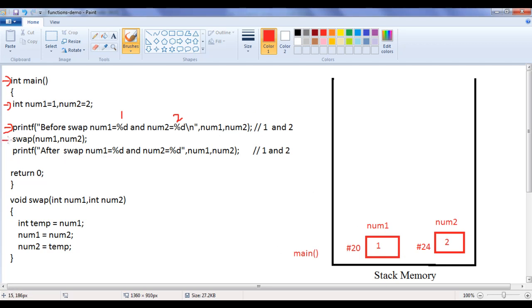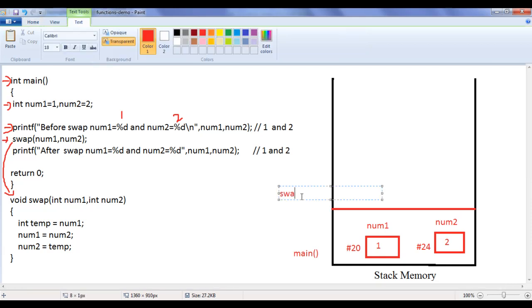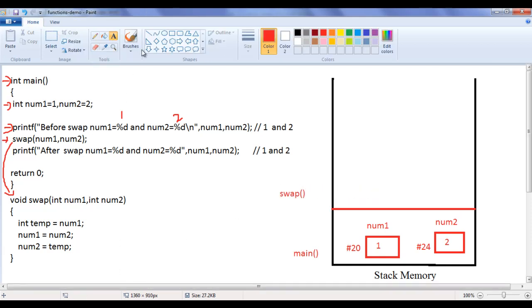And then swap function is called. When swap function is called, control jumps from here to here. And we know that whenever we call a function, it is going to be pushed on top of the stack. So swap function is pushed on top of the stack. Then what happens? The value of num1 is sent, which is 1, and the value of num2 is sent, which is 2. What happens here? The value of the actual parameter num1 is copied into the formal parameter num1, and the value of the actual parameter num2 is copied into the formal parameter num2, guys.